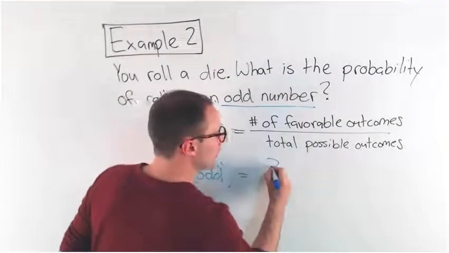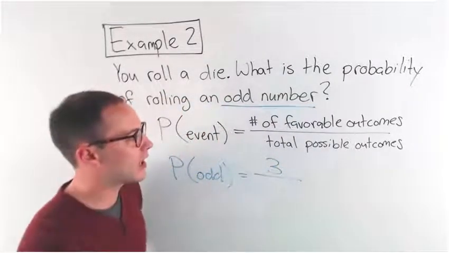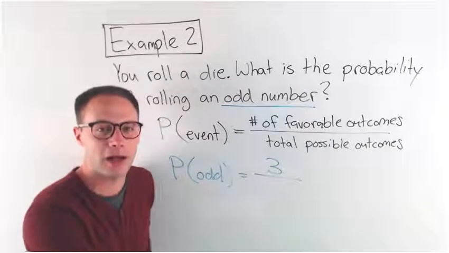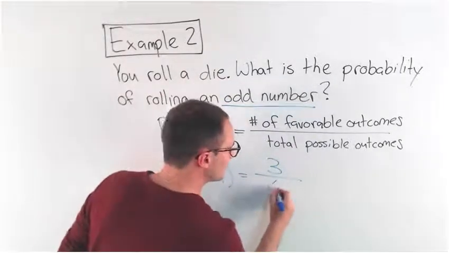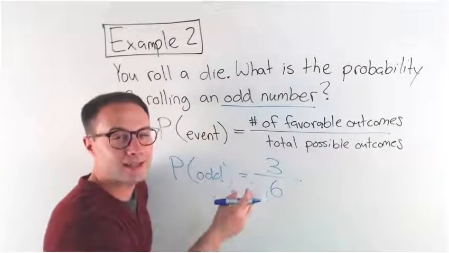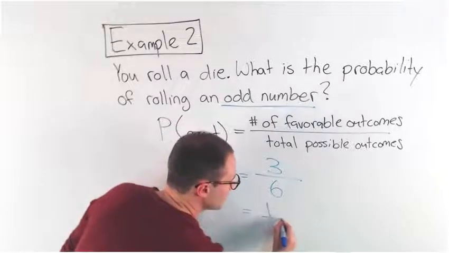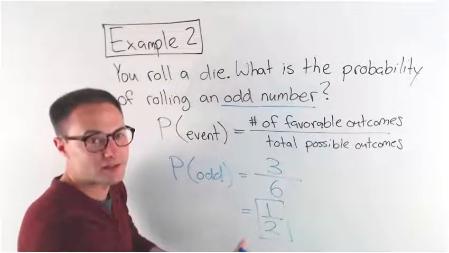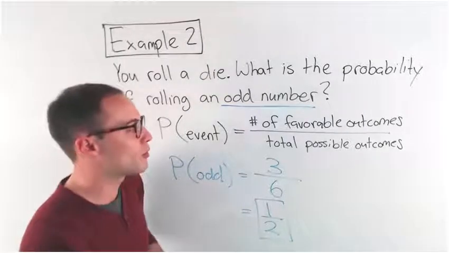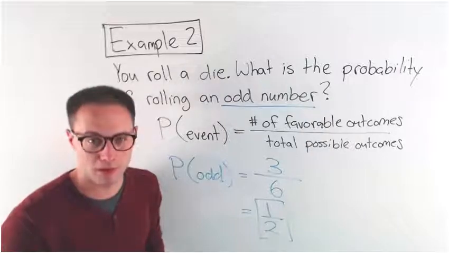So there are 3 ways out of the total possible outcomes. There's 6 sides on a die, so there are 6 possible outcomes. So my probability is 3 out of 6, but we always simplify. So I'm going to write that as 1/2. And again, I could write that as 50% if I wanted to, or 0.5. So that is the probability of rolling an odd number. Here's some